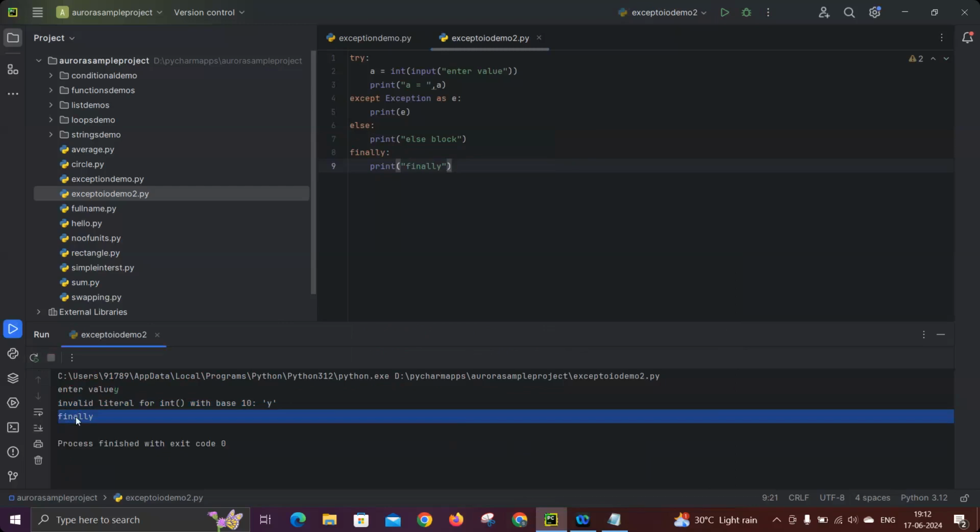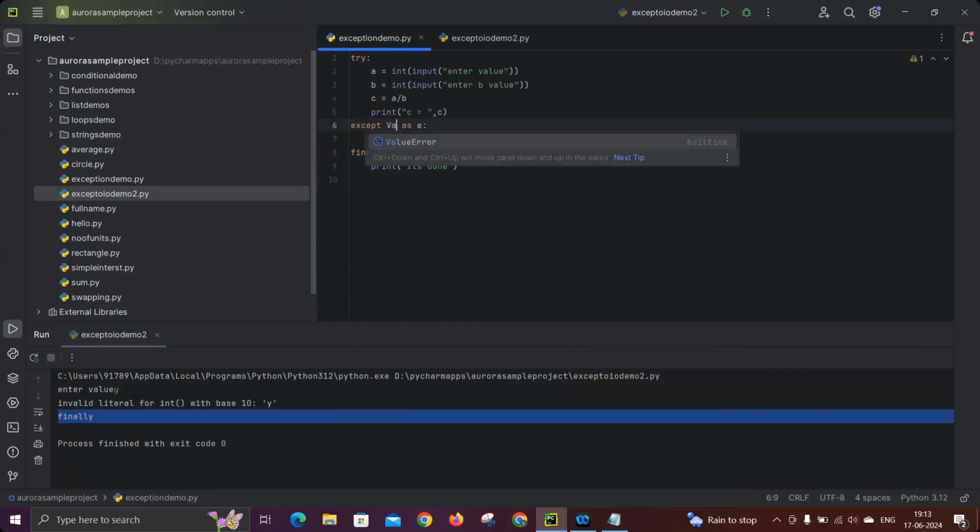Now, as I mentioned in the previous program, whatever error is showing is a default error coming from the system. But if I want to display my own messages, I can go with multiple exceptions. So instead of Exception, you can give ValueError. But you should know the names of the errors to display the specific names. Instead of printing e, you can simply write print please enter only integers. Likewise, you can write your own messages.